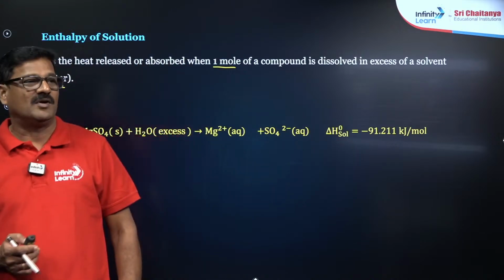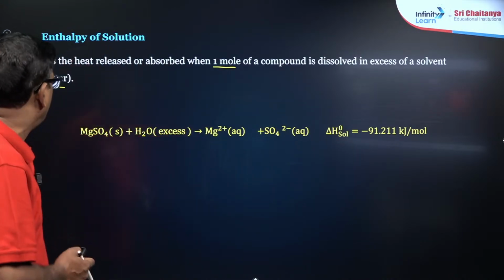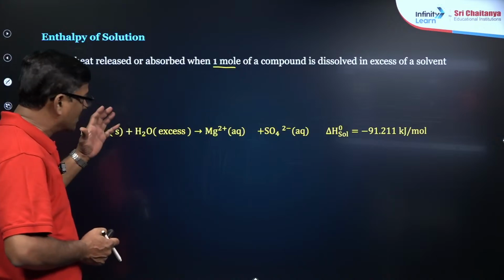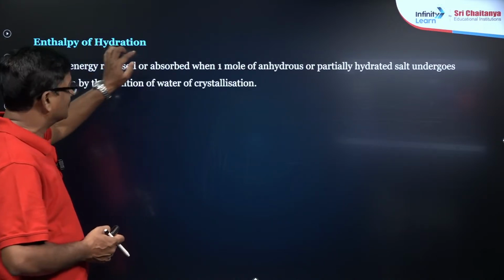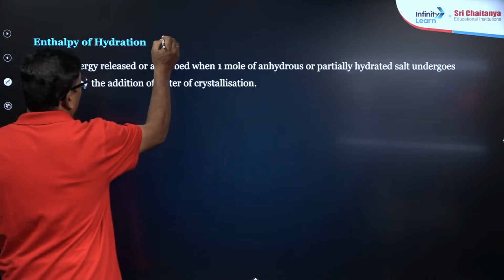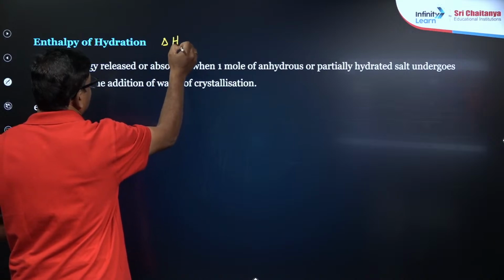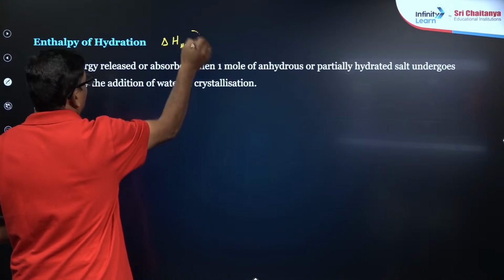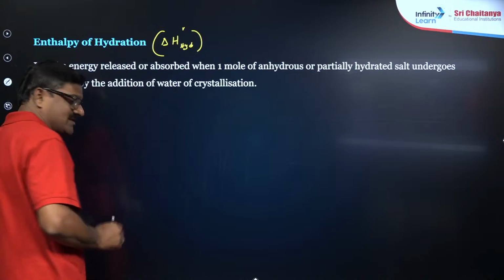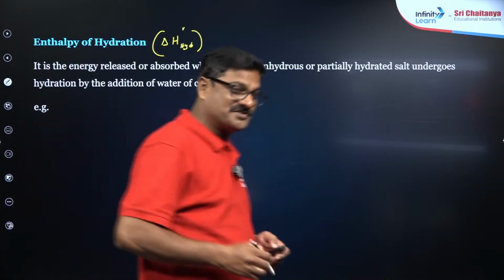Okay, enthalpy of solution. And after that immediately I just want to say enthalpy of hydration. If it is in the standard state, that is called standard enthalpy of hydration.